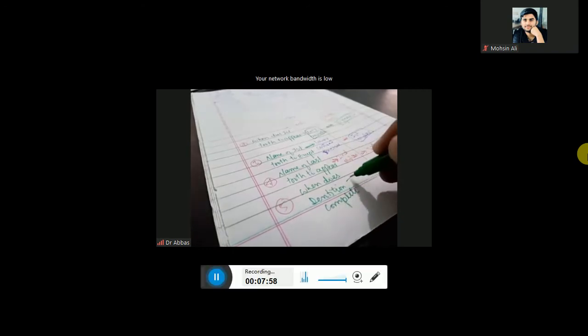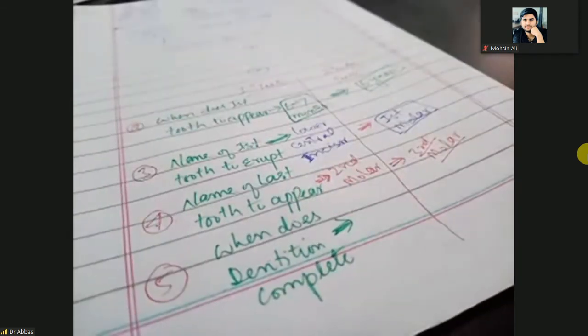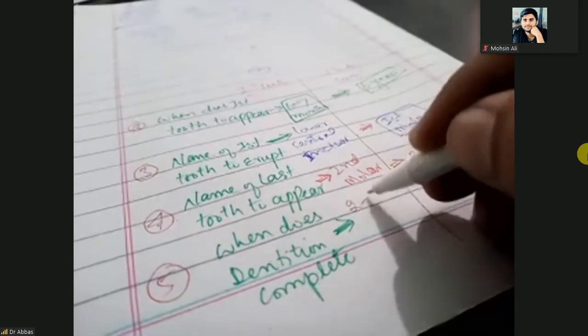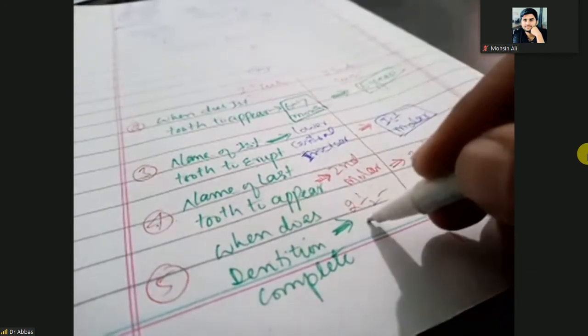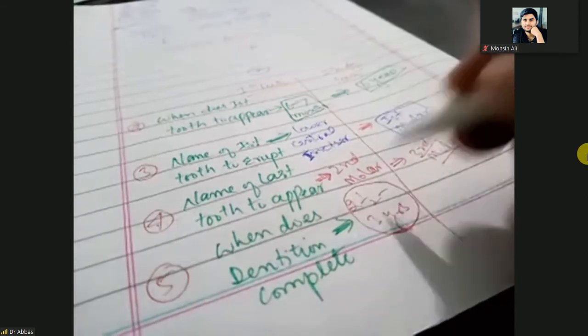In the case of milk teeth, dentition will complete in 2.5 years to 3 years. It means mostly 2.5 years, but sometimes it will complete in 3 years.